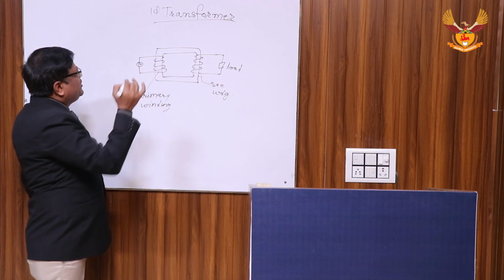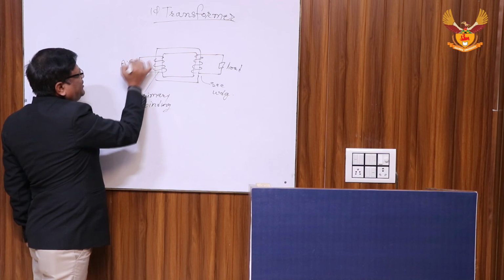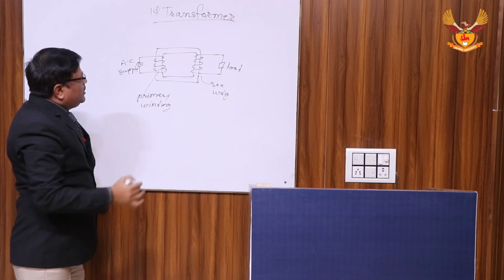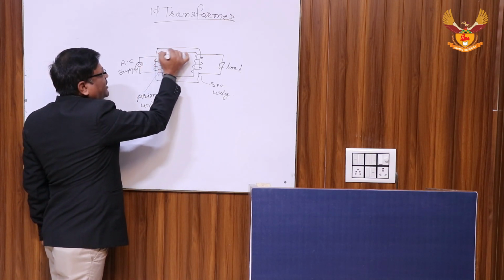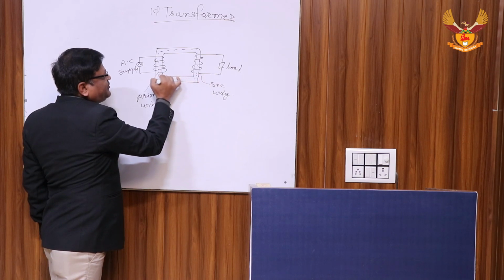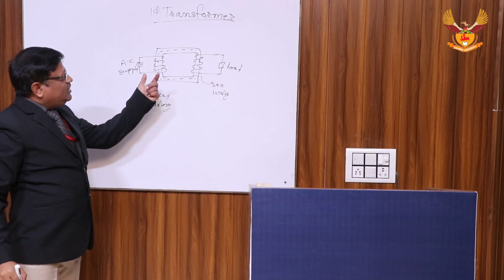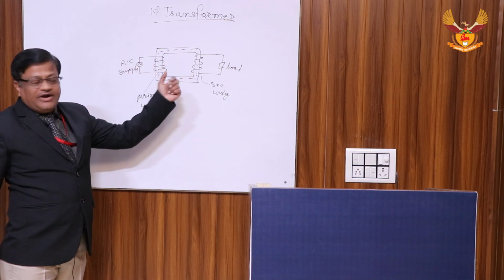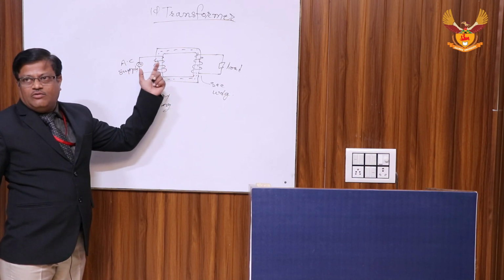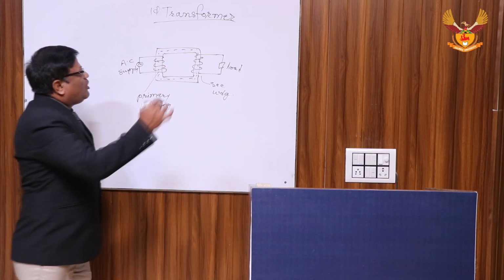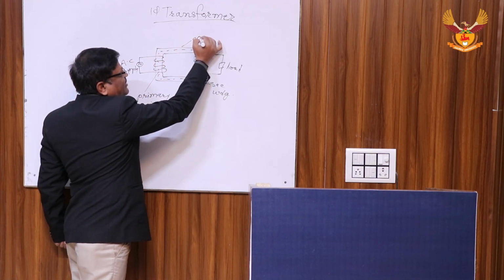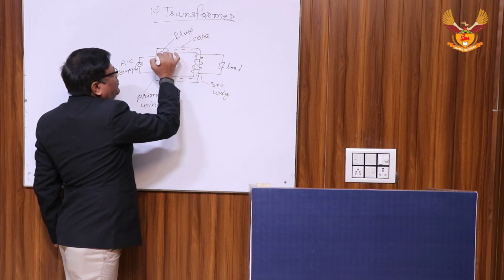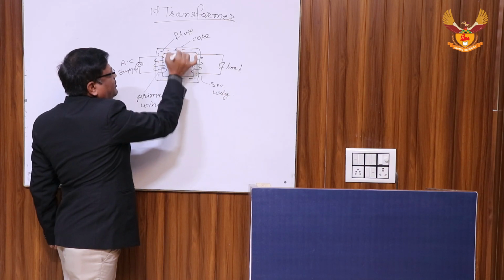Now we will talk about the single phase. This is the AC supply, that is the single phase AC supply. The characteristic of this transformer is that both the windings are electrically separated, but they are coupled magnetically. This magnetic core is common to the primary winding as well as the secondary winding. This is the flux.